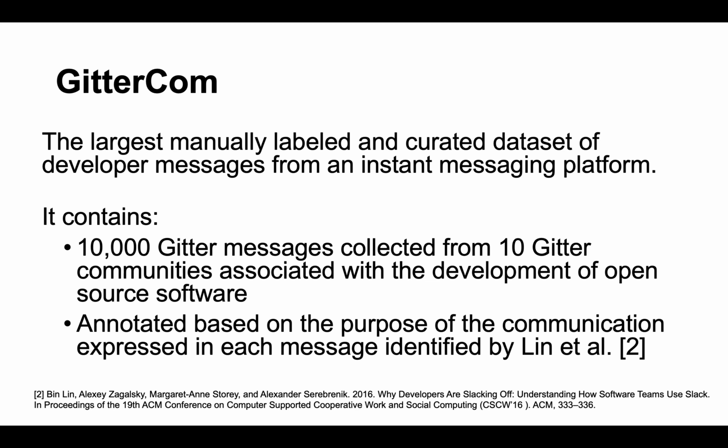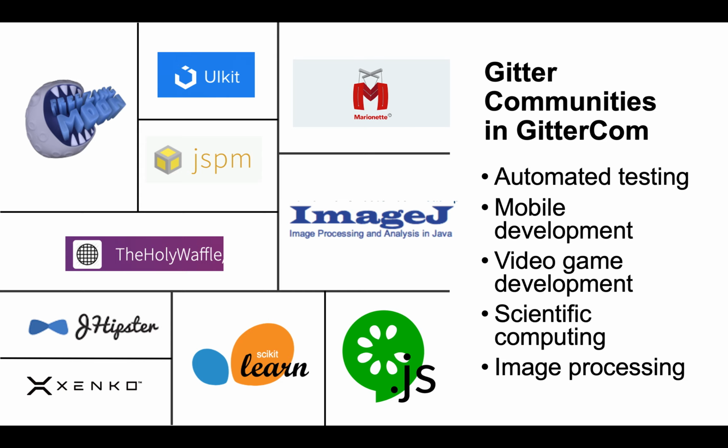This is a dataset that contains a set of 10,000 Gitter messages collected from 10 Gitter open communities associated with the development of open source software. Each of the messages in the dataset has been annotated with the purpose of the message, as given by the categories identified in a previous study by Lin et al.